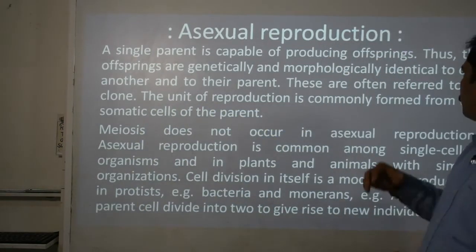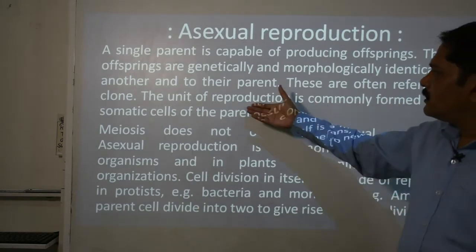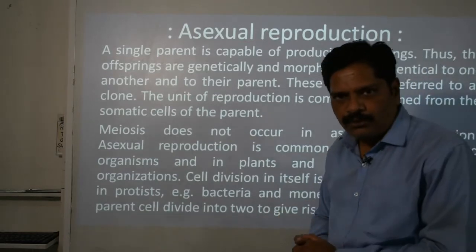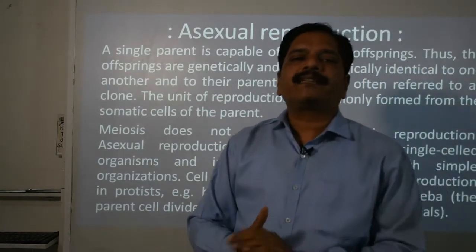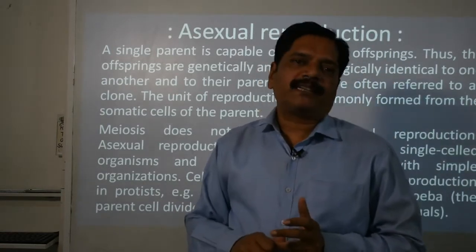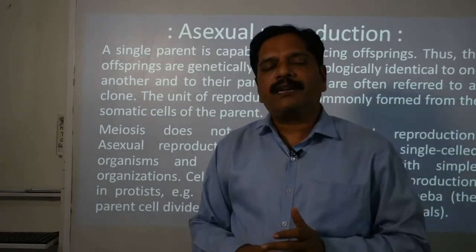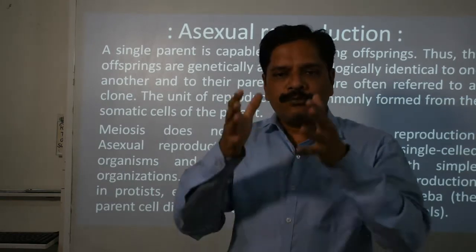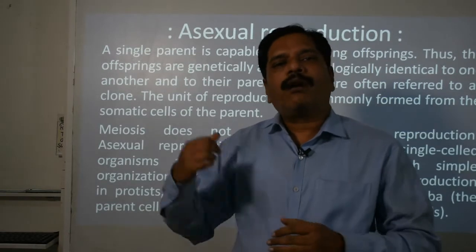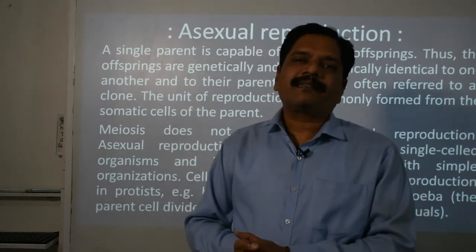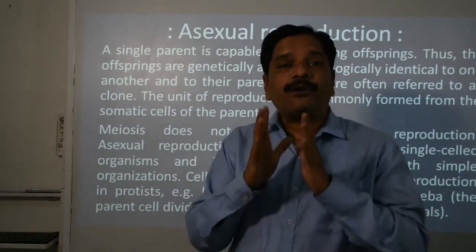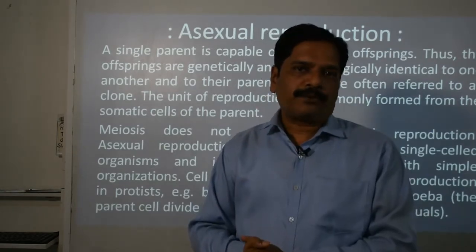In this, the unit of reproduction is commonly formed from the somatic cell. As you know, there are two types of cells in our body. One is the somatic cell and the second is the gonadal cell, or you can call it the germ cell. Clear? The somatic cell is responsible to construct your body and maintain life, while the second is the sex cell, or generative cell, which is responsible to participate only and only in reproduction.